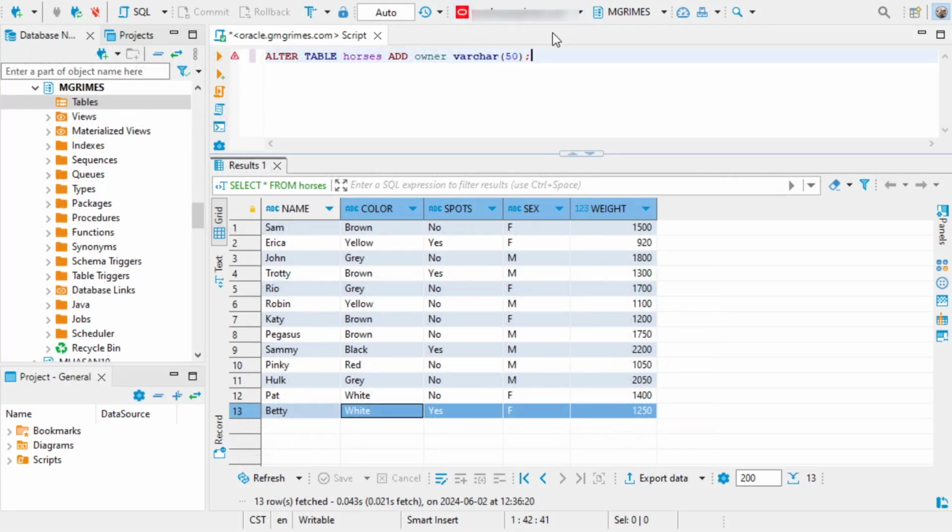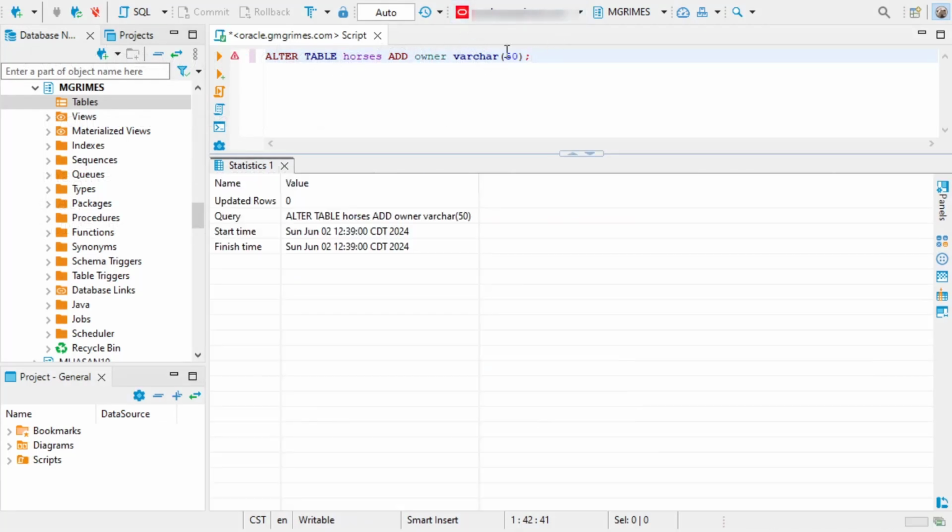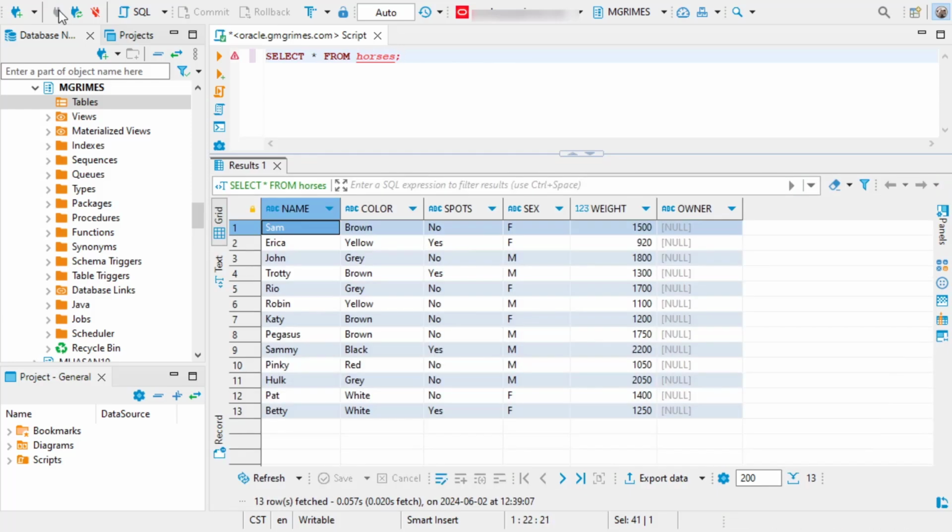Okay, so here's the SQL code that we just saw in the slides. It says we've successfully altered the table, and now if we say select asterisk from horses, we see all of our horses just like before, but now this new attribute called owner, and we have a value of null for each horse. So null is the absence of any value at all. This is saying we don't know what the value for owner is for each one of these horses. We haven't provided a value.